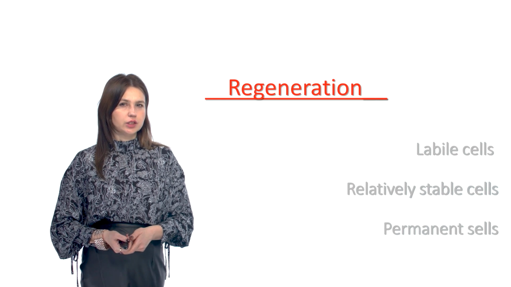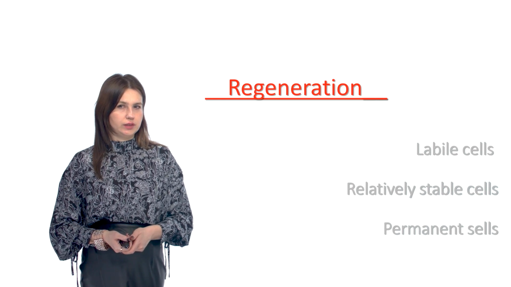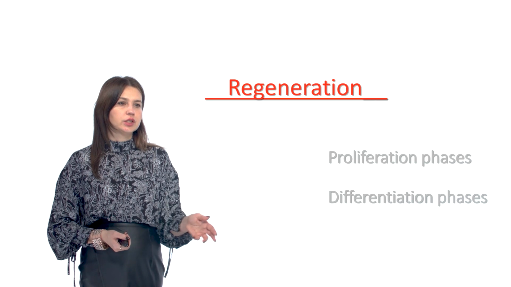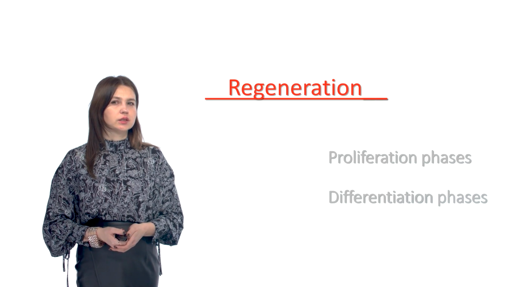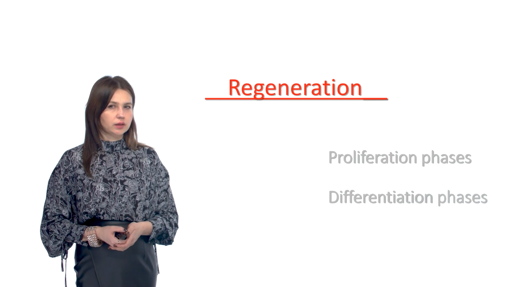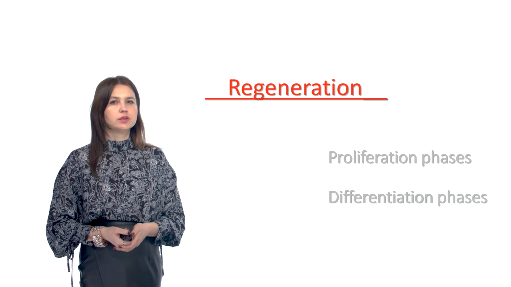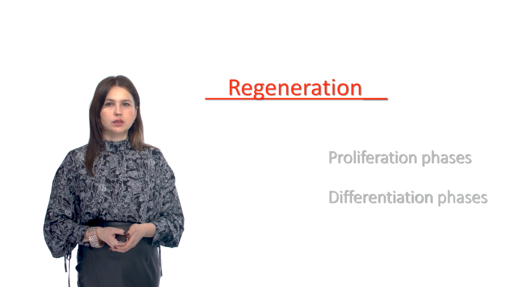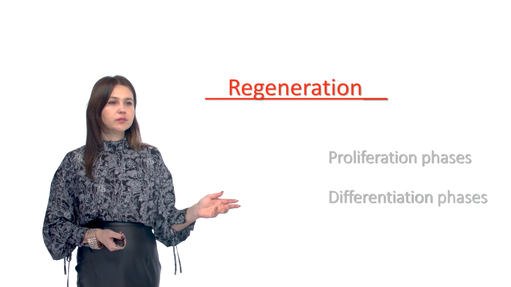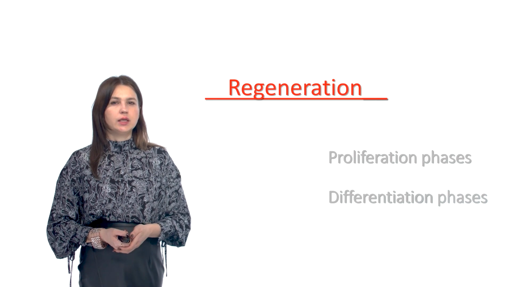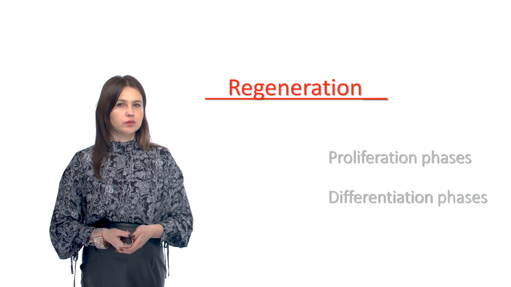The regeneration process consists of two phases, proliferation and differentiation. The proliferation phase is characterized by the proliferation of young and differentiated cells. Cell division continues until the tissue defect is restored. The differentiation phase is characterized by the maturation of the young cells.